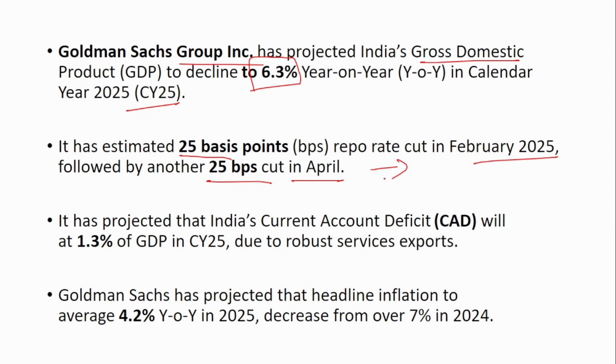As time goes, we'll be able to know if it's happening or not. It has projected that India's current account deficit will be at 1.3% of GDP in the current year 2025. Goldman Sachs has projected that headline inflation will average 4.2% in the current year. So remember, the GDP projection is 6.3%. The headline inflation is 4.2%.